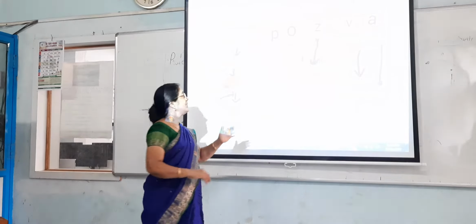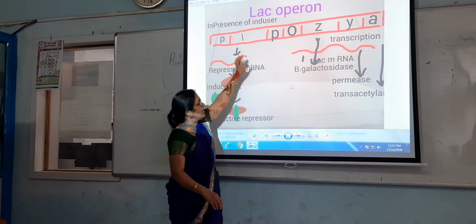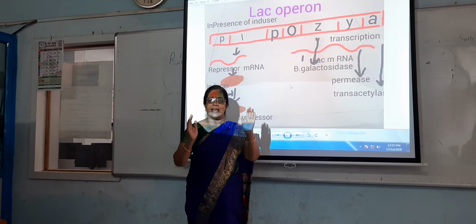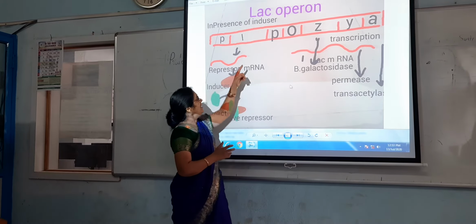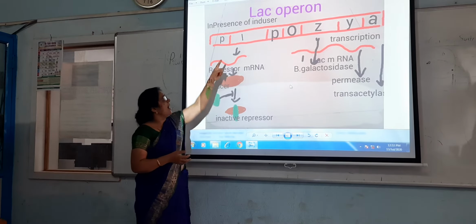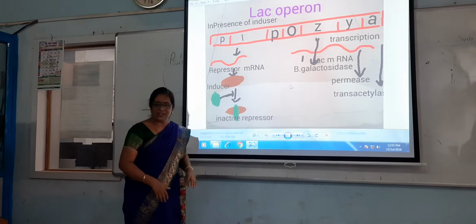Okay. Then what happens? You know the structure: A gene, Y gene, Z gene. These are the structural genes. Then here the P is the promoter, I is the regulator gene which produces the repressor RNA. Then repressor RNA produces the repressor protein, and then here the promoter is present.